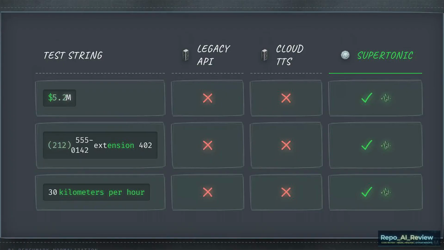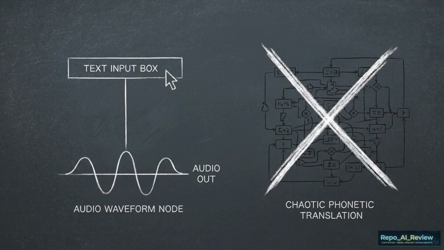The model correctly handles the contextual formatting where larger cloud models fail. It algorithmically separates area codes, respects hyphens, and expands the abbreviated extension correctly within the sentence structure. The final benchmark evaluates technical units and abbreviated magnitudes. The system expands 30 kph into 30 kilometers per hour automatically. Native contextual parsing eliminates the need for brittle middleware, proving that massive parameter scale is not a prerequisite for accurate language understanding.